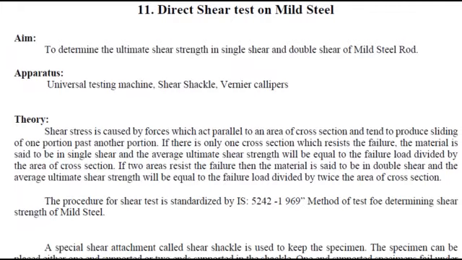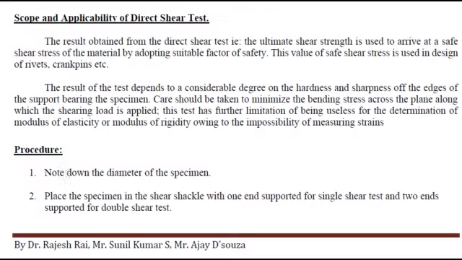How is this shear test done? Once again, the material taken is mild steel. It is done with the help of the Universal Testing Machine, UTM. Once again, what is the procedure? The first step is to note down the diameter of the specimen.